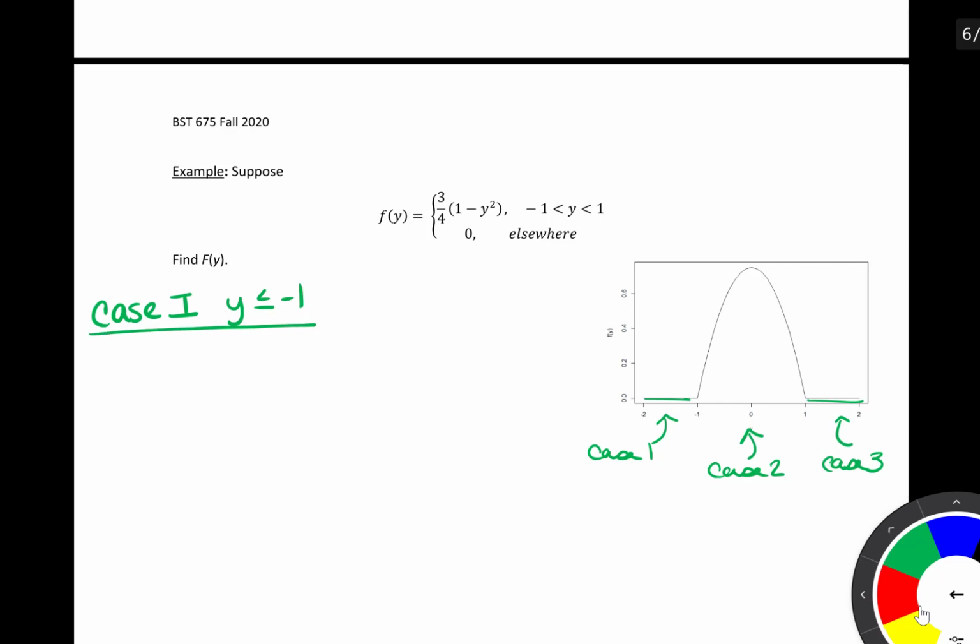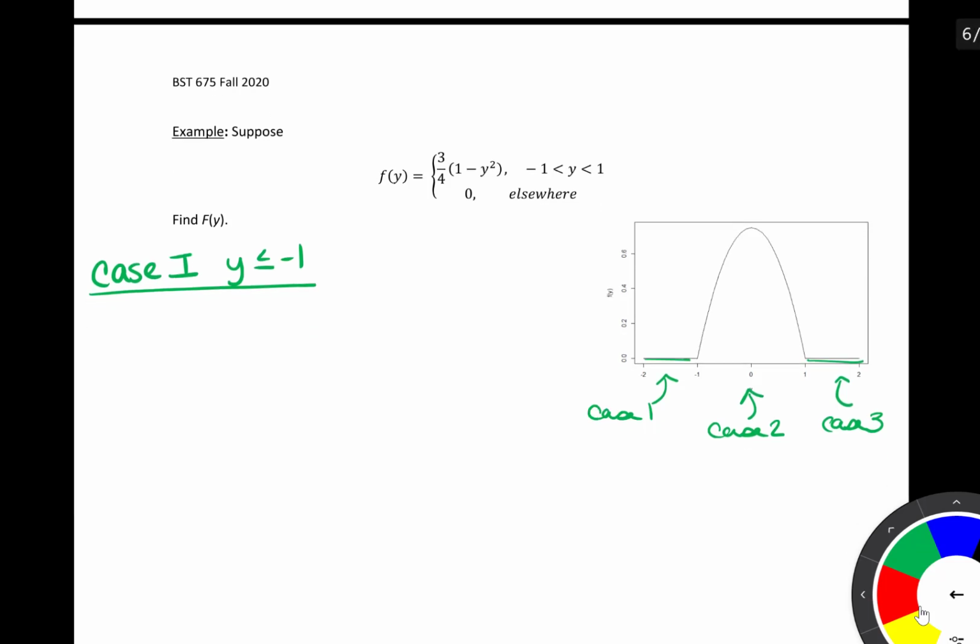And remember what the CDF is doing. The CDF is talking about the cumulative probability that we are collecting for y, in this case, anywhere below or equal to -1. Well, looking at our PDF, we can see that our PDF is 0 here. We have no probability in this region, so it shouldn't be any surprise that our CDF is going to end up being 0 in this region.